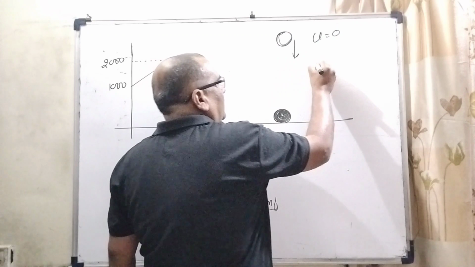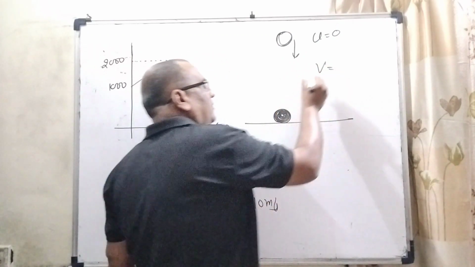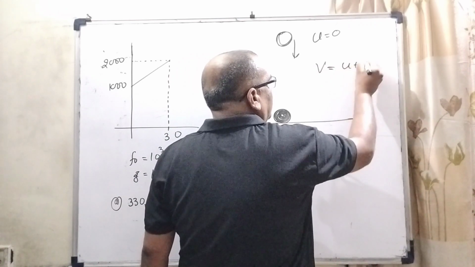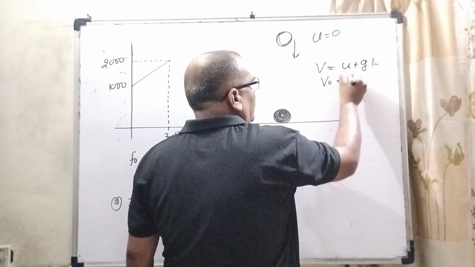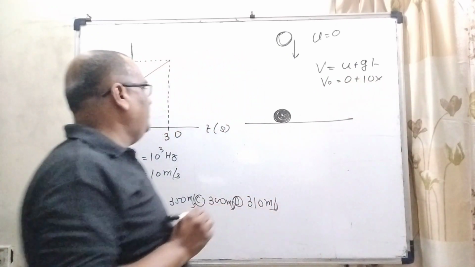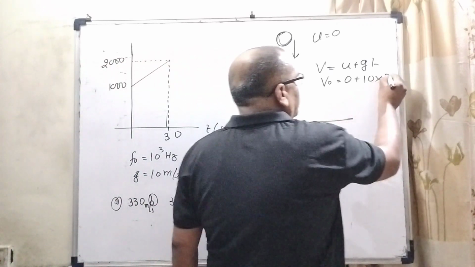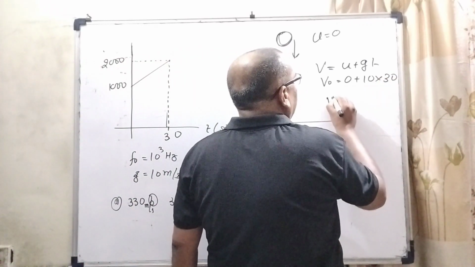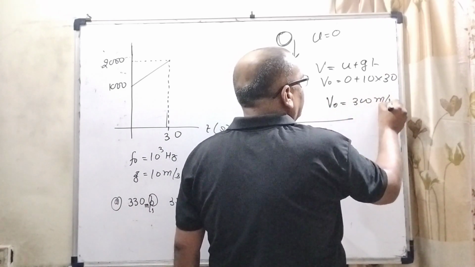Then this final velocity, by using equation of motion, first equation of motion, v equal to u plus gt. Here initial velocity 0 and g is 10. And what is the time given? The time given is 30 seconds. So here speed of observer 300 meter per second.